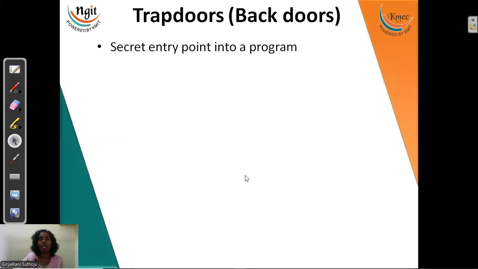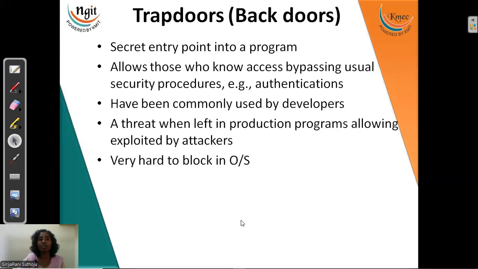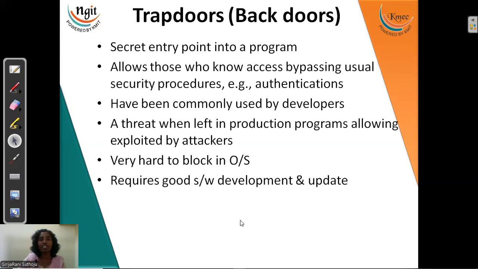First, trapdoors. Trapdoors are an entry point where the authentication is given by insiders only. In a company, insiders may be developers, team leaders, or any member of that company who leaves a loophole in their system.